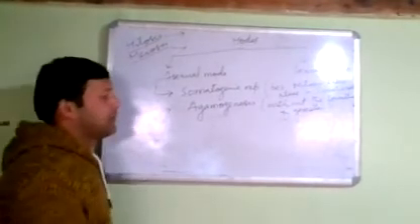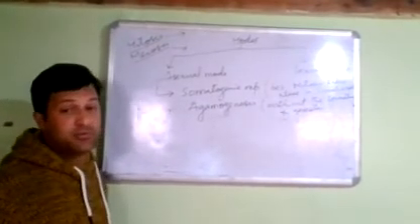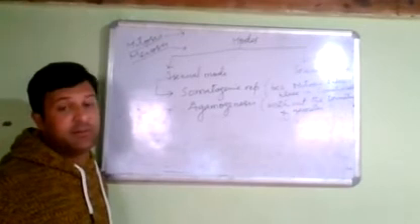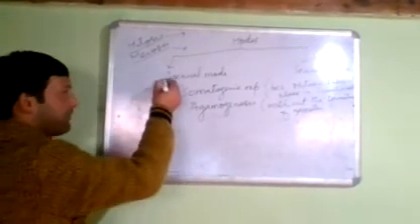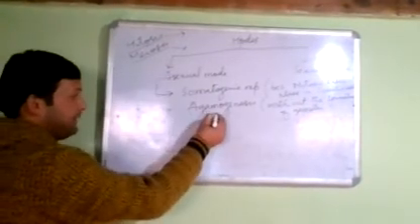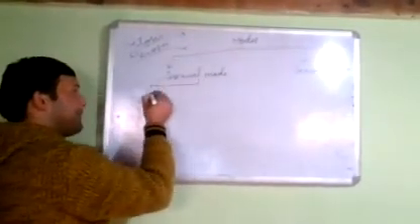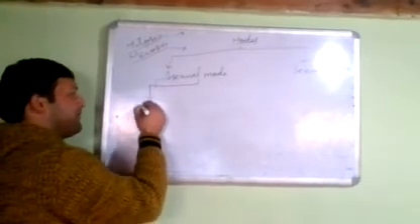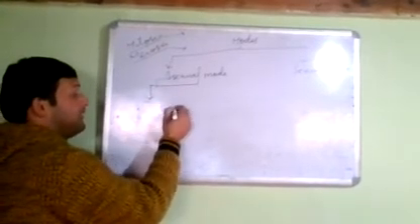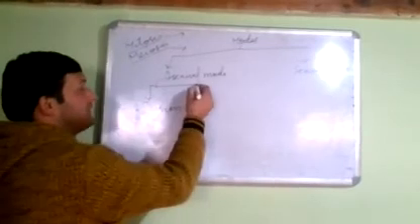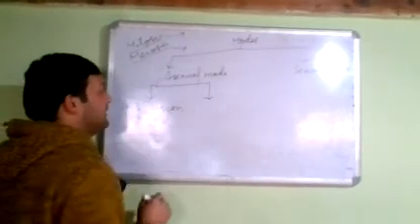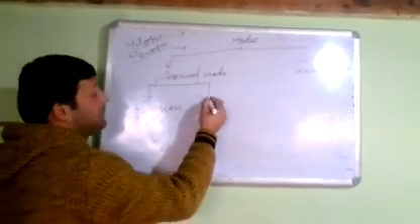Now, this process of asexual reproduction is again divided into different methods. First, let us see what the different methods of asexual reproduction are. First one is fission. It is not the fission of physics, similar but a different mechanism.